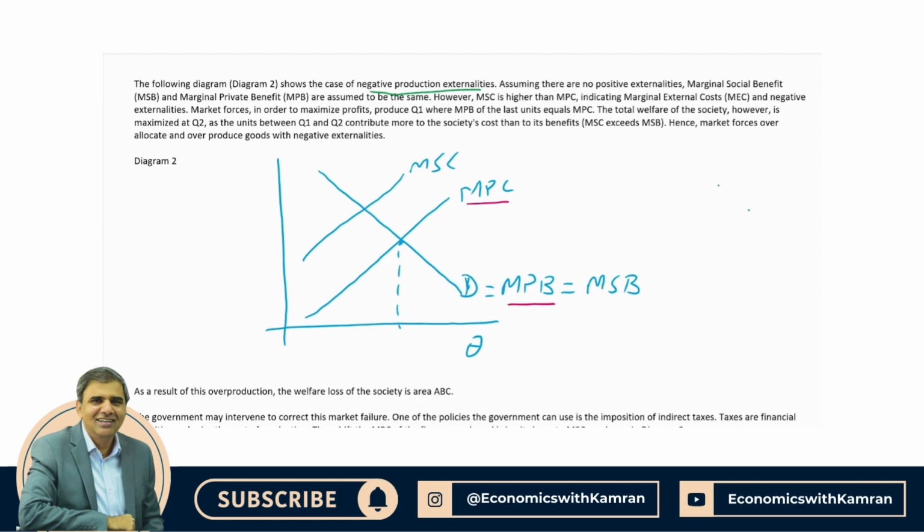However, they will not produce units where MPB is less than MPC, so they will not produce quantity beyond QF, as units beyond QF have lesser MPB but higher MPC. So these units will not be produced.